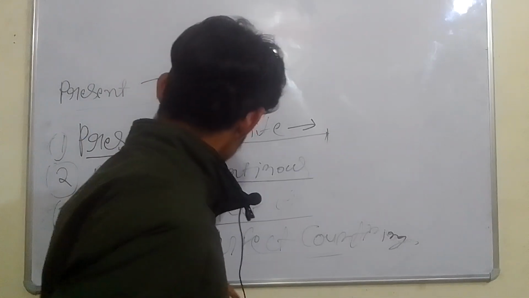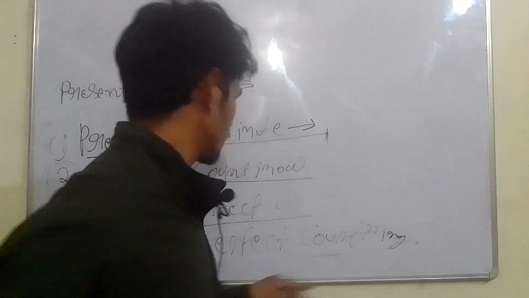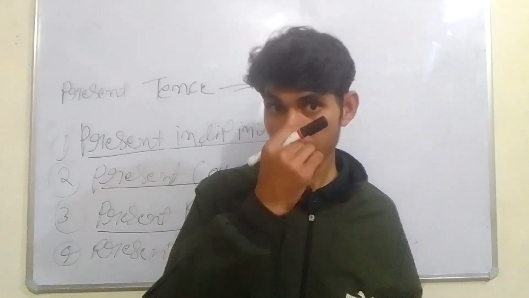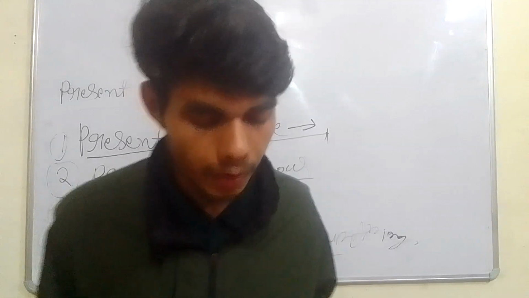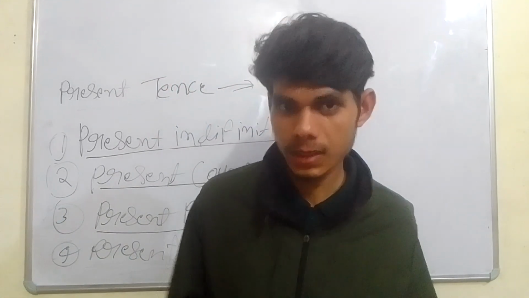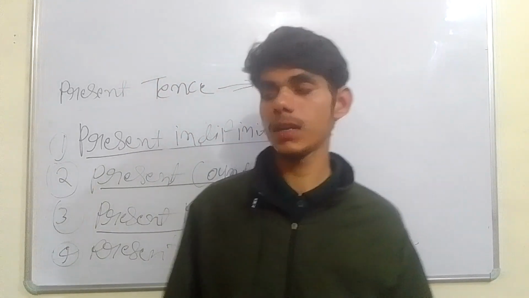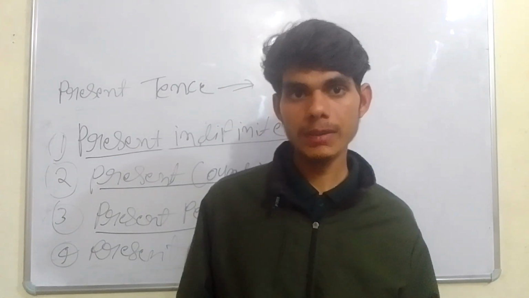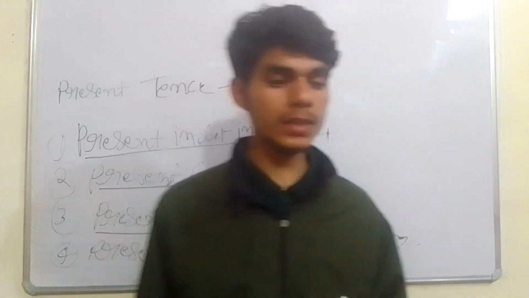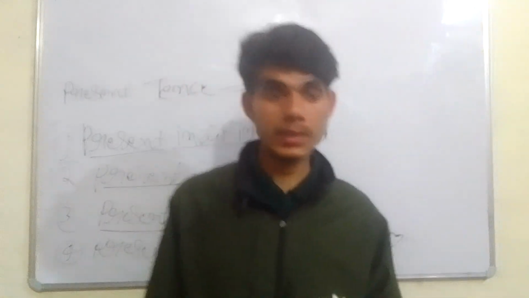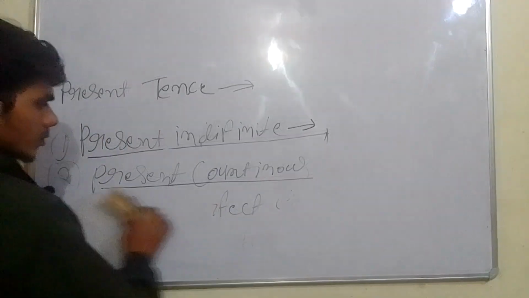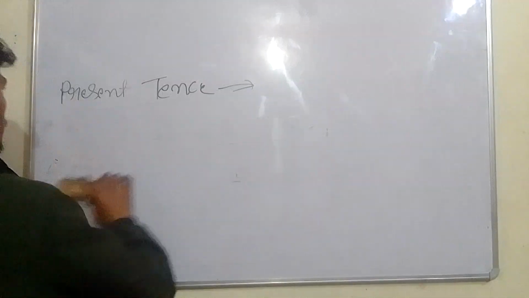And how can we find out in the written form? In practical language we have understood, but in the written form, how can we identify that this is the present, this is the perfect, this is the perfect continuous?